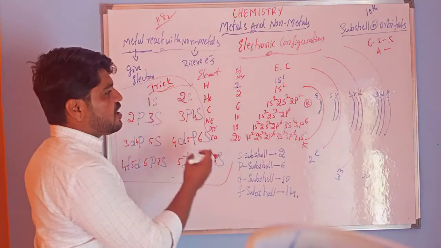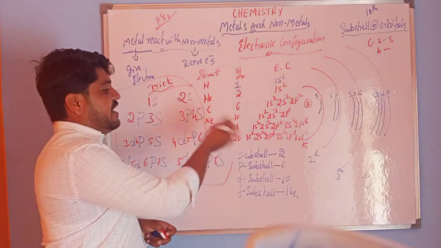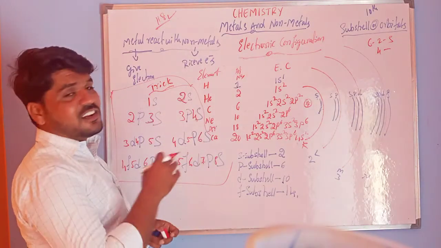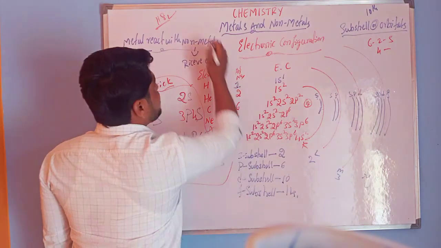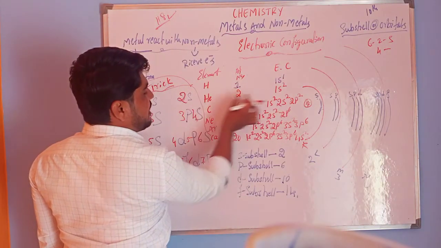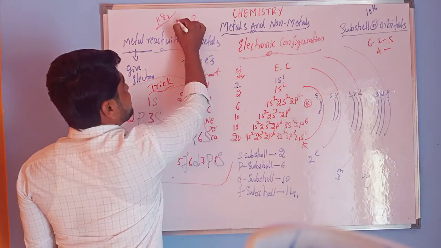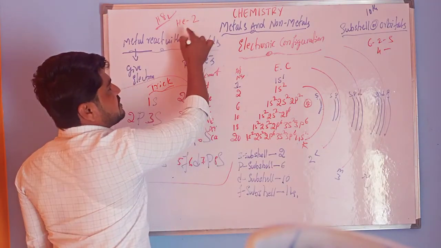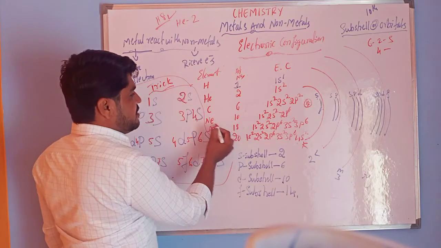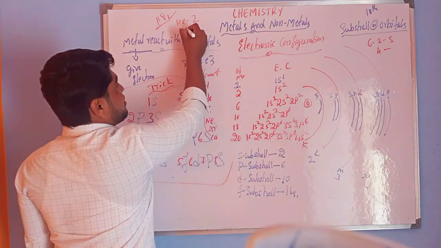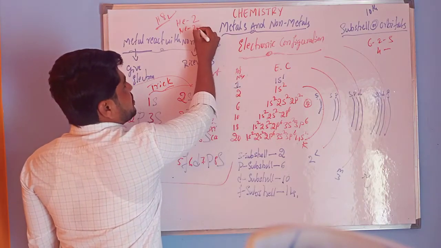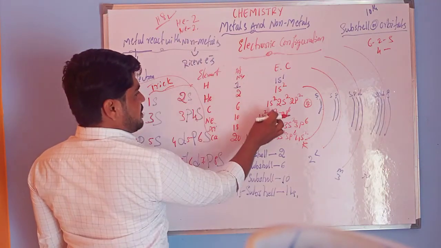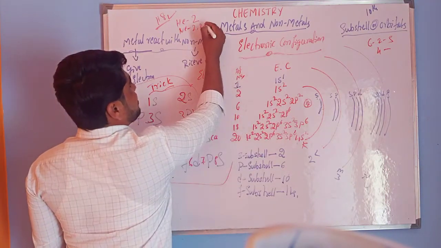So all this you studied in ninth class. But in ninth class you write the electron configuration like, if you consider helium, just 2. In the same way, for neon in ninth class, how can you write the electron configuration? 2, 2, 6, like 2 comma 2 comma 6, right?